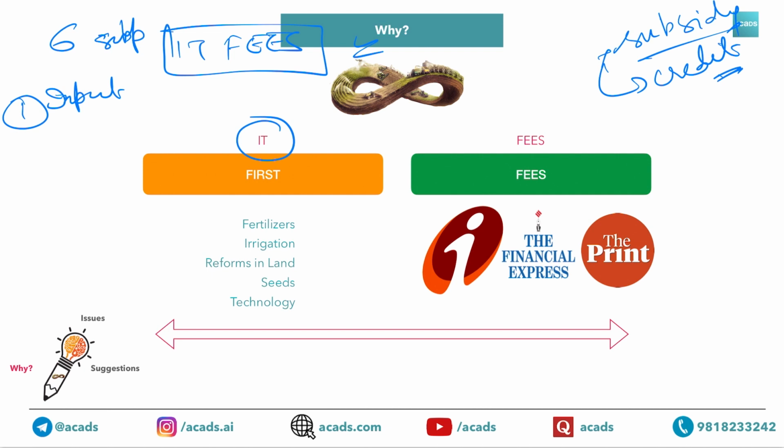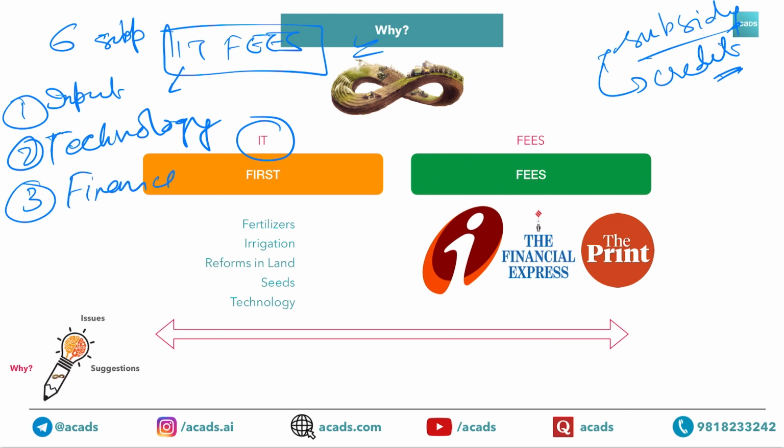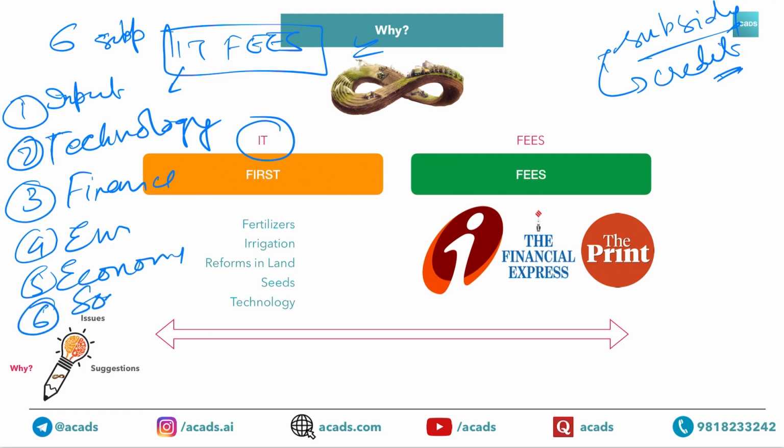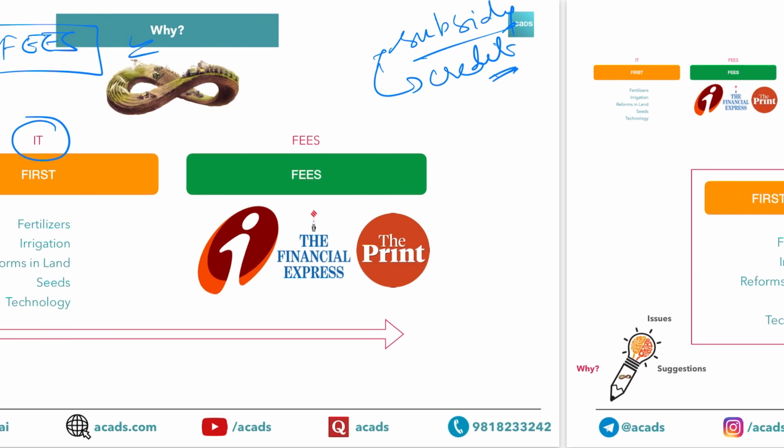If you are incorporating information technology into your company, then it is very costly and costs you a lot of fees. So I is for input, T is for tech. Third, we will come to F. F is for finance, then environment, fifth is economy, and then ultimately social reasons. So you need to divide it into these dimensions. We have also covered it in the next slide.